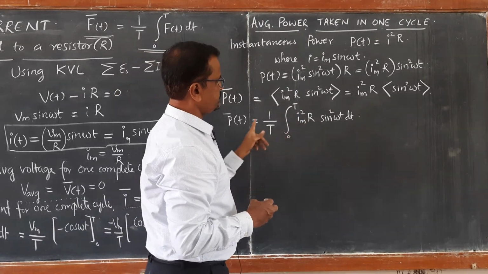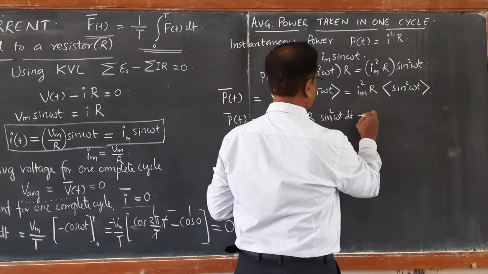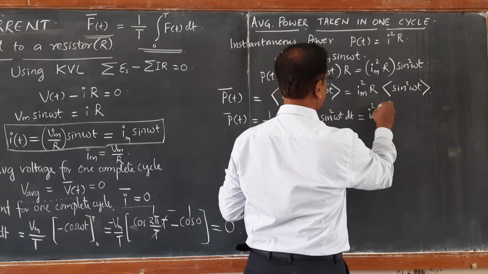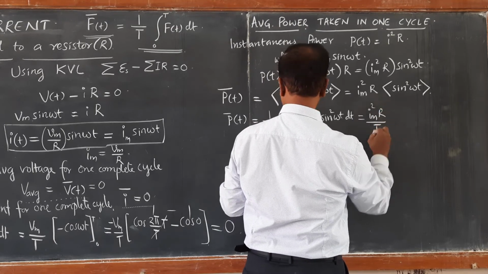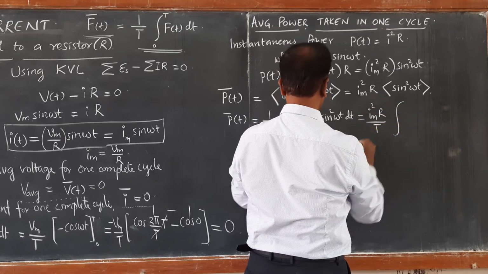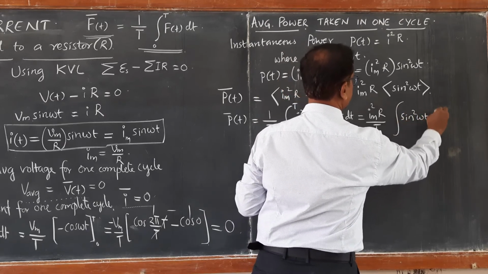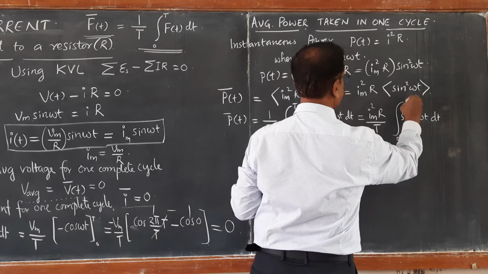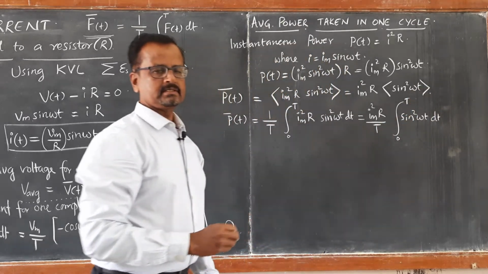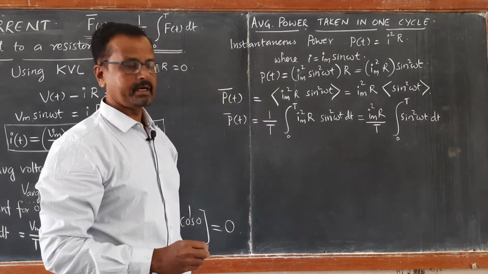So take out this Im square R outside: Im square R divided by T into the integration of sin square omega t dt between 0 to T. Now let us calculate the integration of sin square omega t.